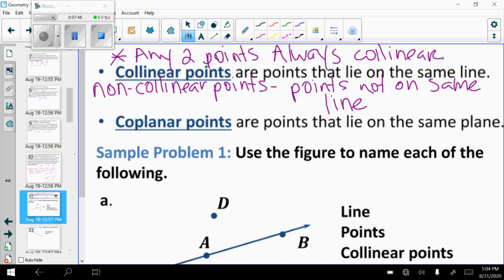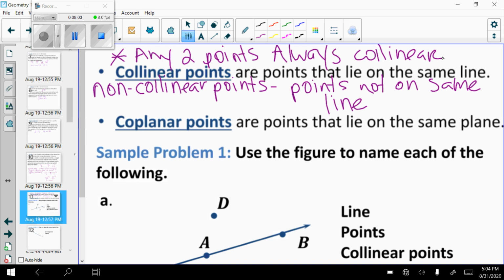One thing in geometry, just because it's not drawn doesn't mean it doesn't exist. So if I have any 2 points, I can make a line. So if I have an example and it asks me, are points A and C collinear? I don't even have to look at the picture because it's only 2 points. I automatically know, yes, I can draw a line between them.